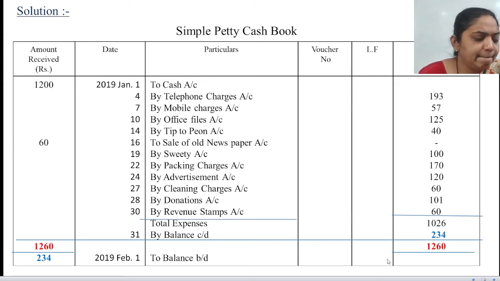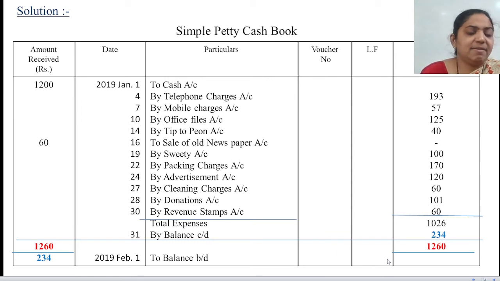Then date 10, purchase office files. When you purchase the office files, of course cash goes out, so you will write date 10 by office file, 125 rupees you paid. Date 14, you will write gave tip to Pune, that is about 40 rupees. You will write again on the payment side, 40 rupees, by tip to Pune.